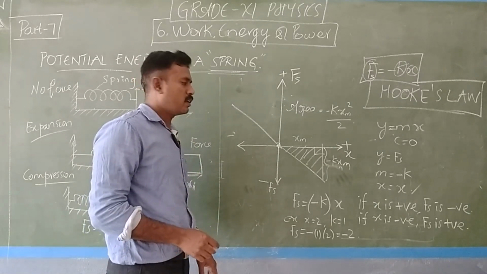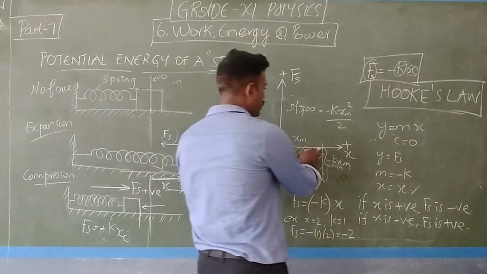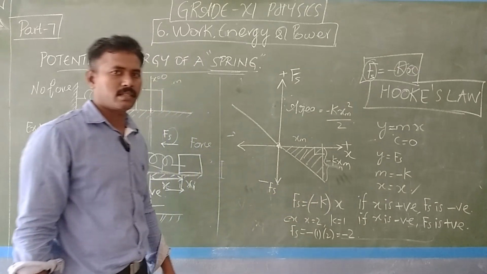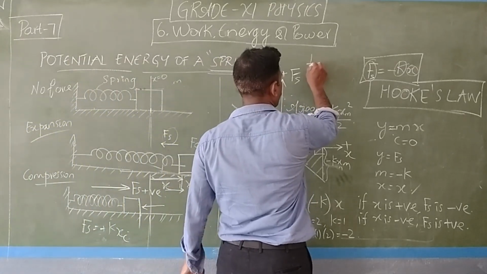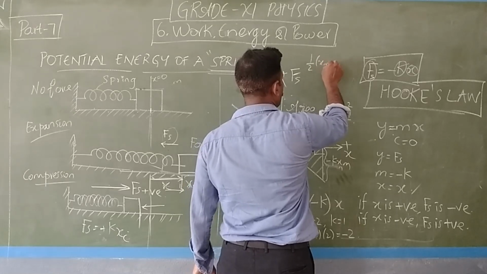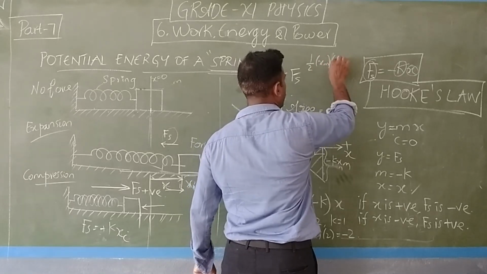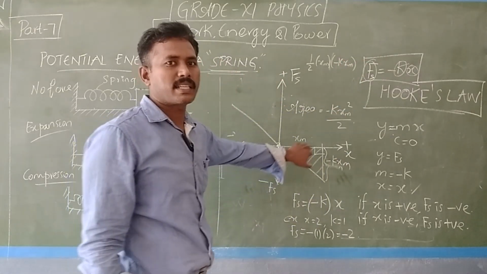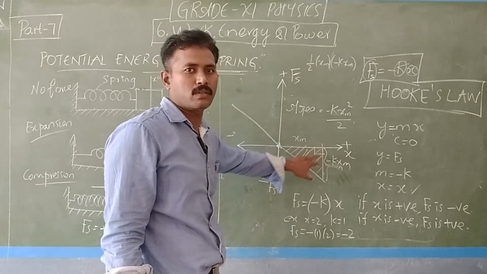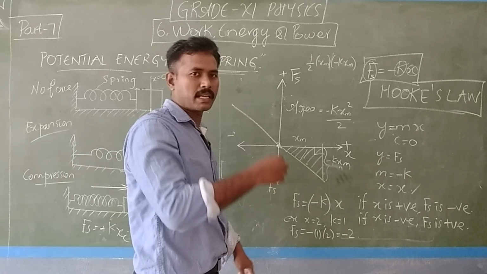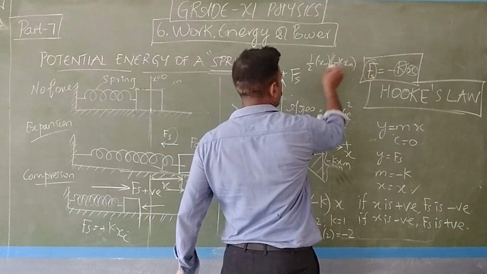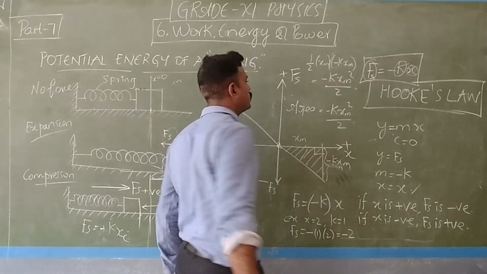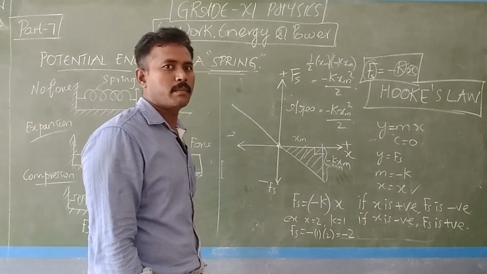Half bh. So breadth is xm, height is negative k xm, that is half into xm into negative k xm. xm is the maximum point, I am telling the value of x at the maximum point. So negative k xm square by 2. This gives the work done at the maximum point.